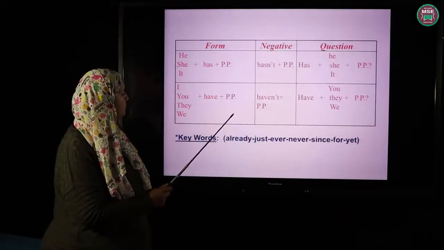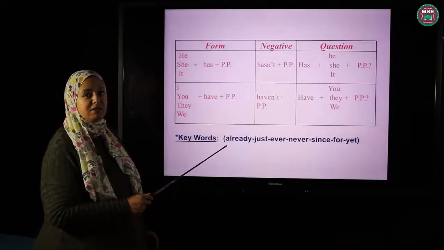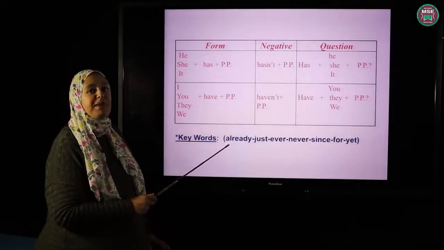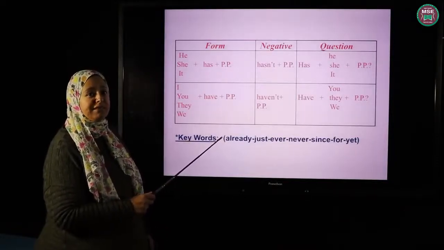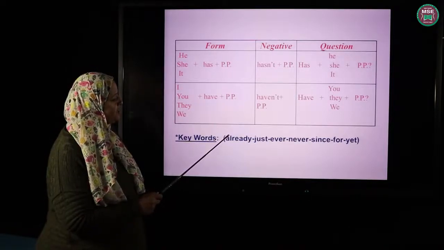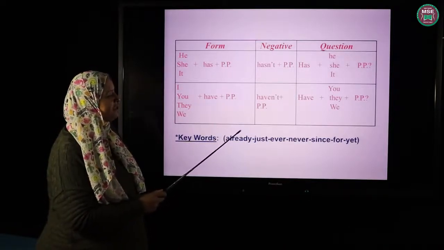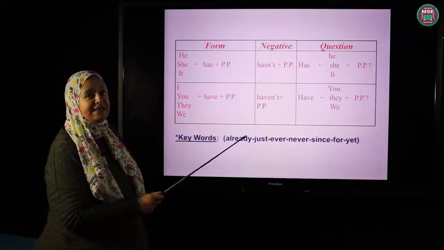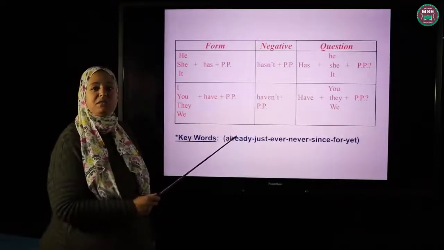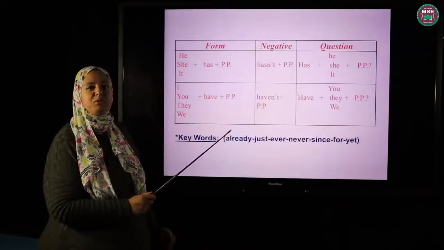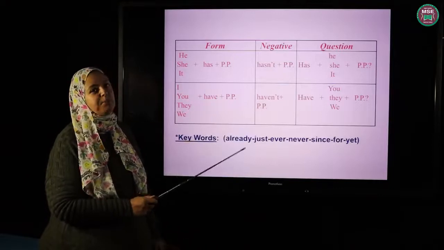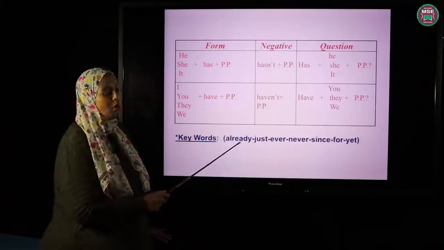And so on. What about the keywords or the time expressions of the present perfect tense? Already, just, ever, never, since, for, and yet. Some students always get confused between the past simple and the present perfect, and I don't know why.